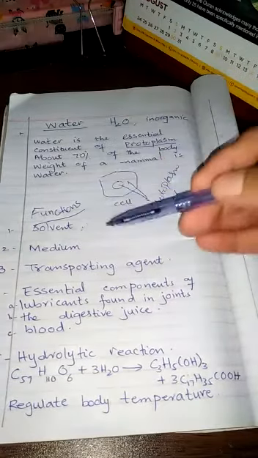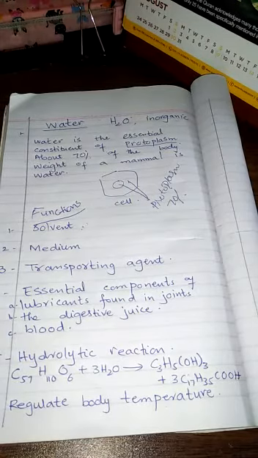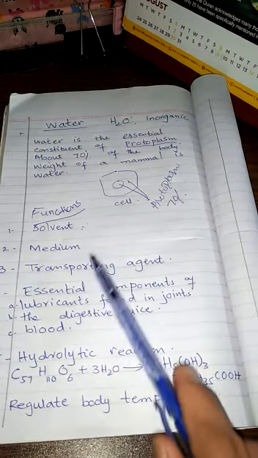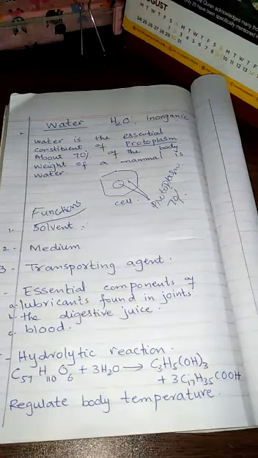It provides a medium to dissolve the organic as well as inorganic salts, the medium in which the various chemical reactions of an organism occur. Water is a very important medium in which various chemical reactions of living organisms occur.